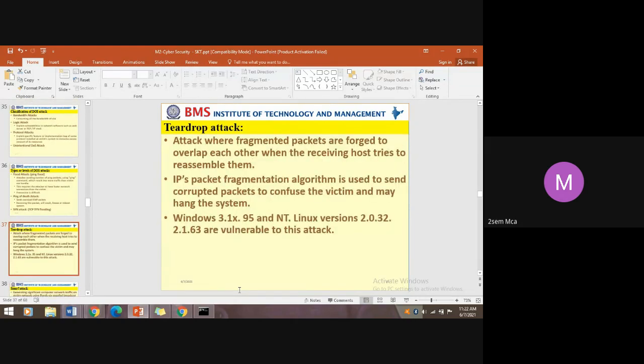Teardrop attack. So one more attack type is the teardrop attack. What is the meaning of tear? A teardrop attack is where fragmented packets are forged to overlap each other when the receiving host tries to reassemble them.